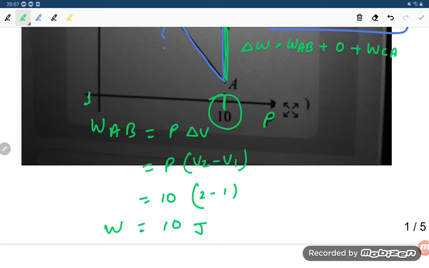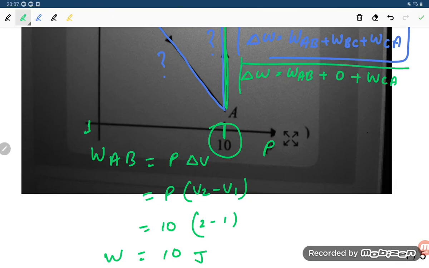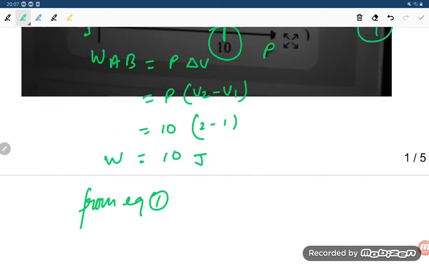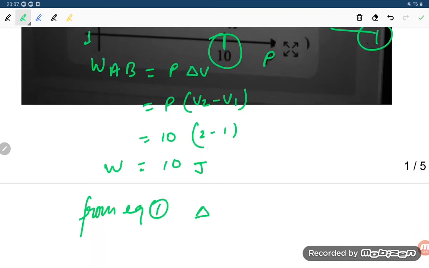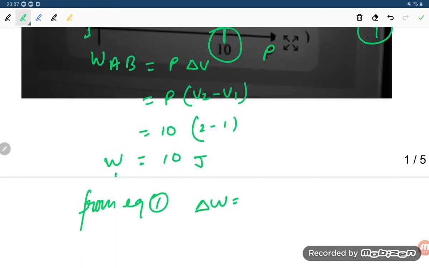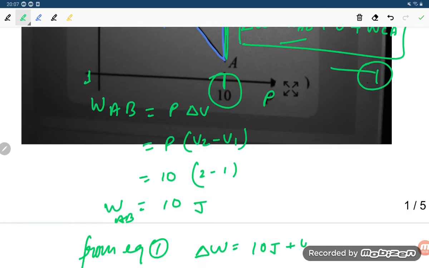Now from equation 1, if you are going, what is there, student? Delta W is equal to W_AB, which we calculated, student. W_AB how much? 10 joule. Then we have 0.